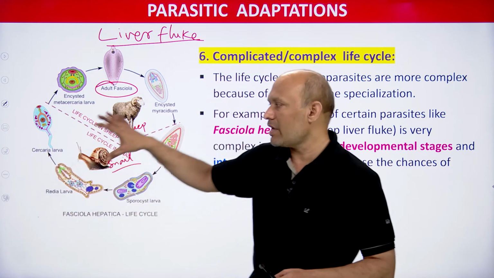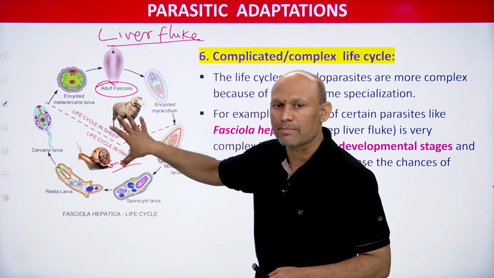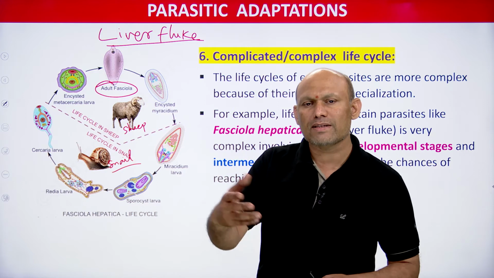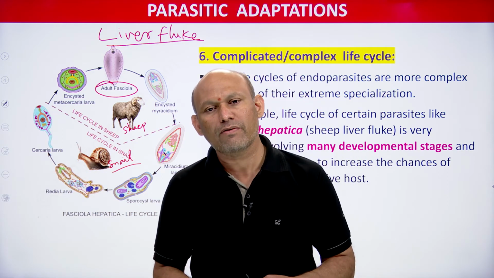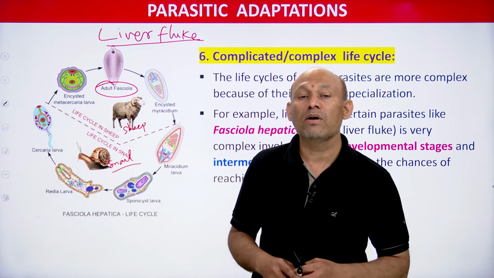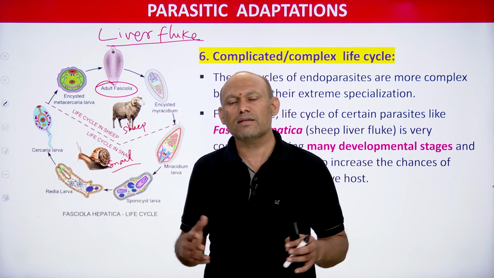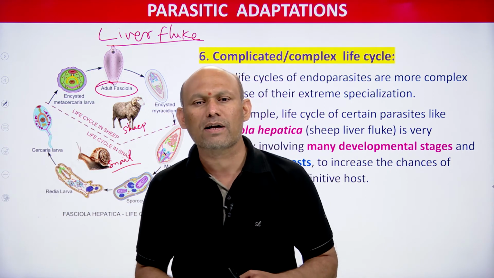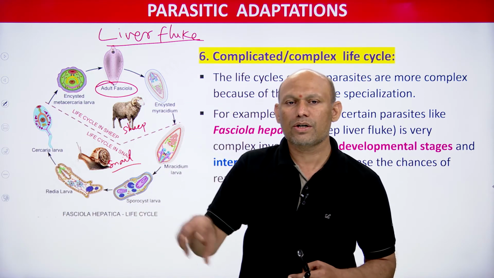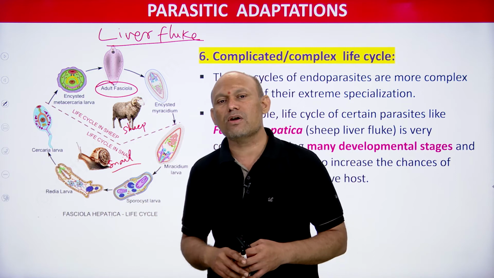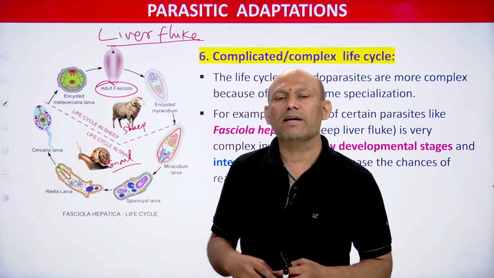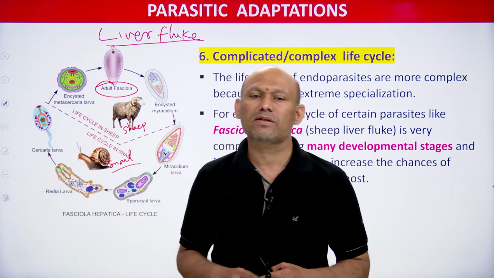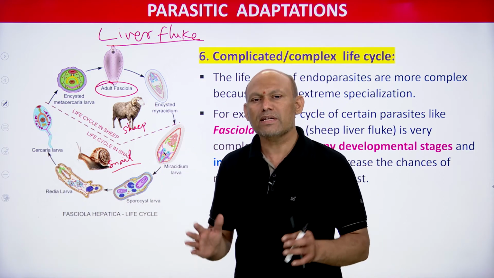So here we are talking about complicated life cycle, the parasites which show a complicated life cycle. For example, we have taken liver fluke, that is Fasciola hepatica. Fasciola hepatica causes liver rot disease, it damages the liver, so it is called liver rot disease in sheep, you need to remember that. This Fasciola hepatica completes its life cycle in 2 hosts, primary host is sheep and secondary host is snail. It's very simple, its life cycle is complicated.